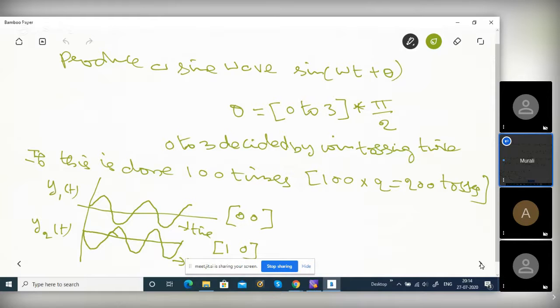So we saw 0 to 3, right? Theta is nothing but 0 to 3 times pi by 2. Heads or tails determine 0 to 3. You toss twice, take the number you got, plug it in here, and multiply by pi by 2. So 0 times pi by 2 is 0, 1 times pi by 2 is pi by 2, 2 times pi by 2 is pi, 3 times pi by 2 is 3 pi by 2. One of the four values will come, right? Is it clear? Yes, sir. So to generate a sine wave, sin of omega t plus theta. Okay, t is time.